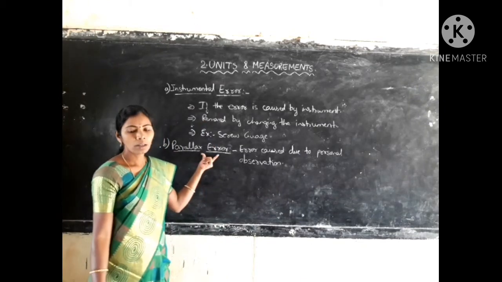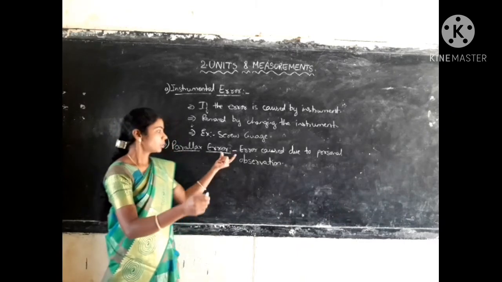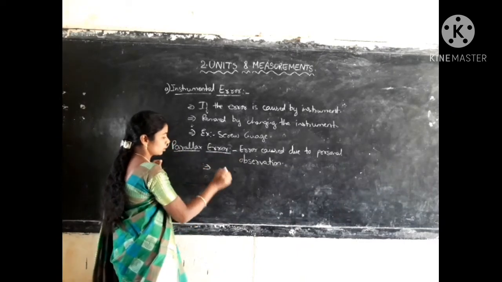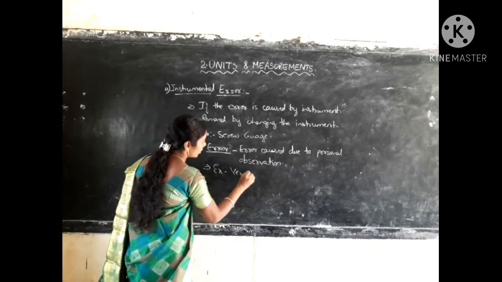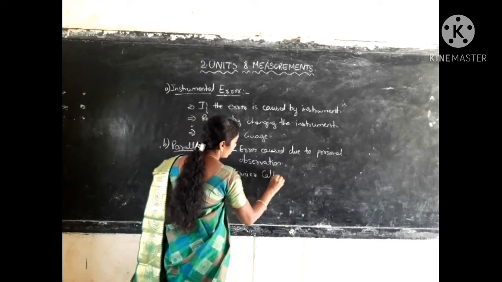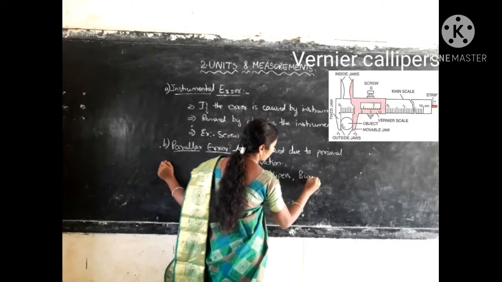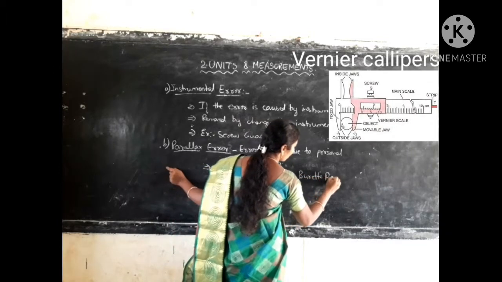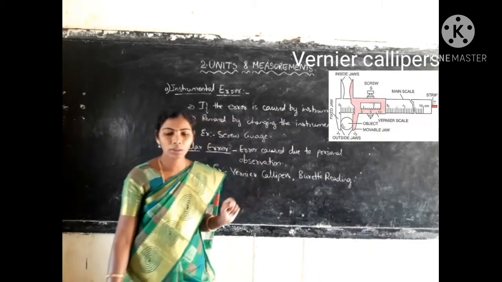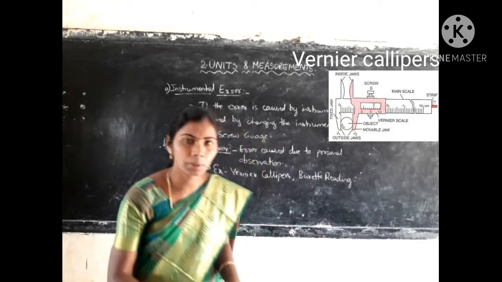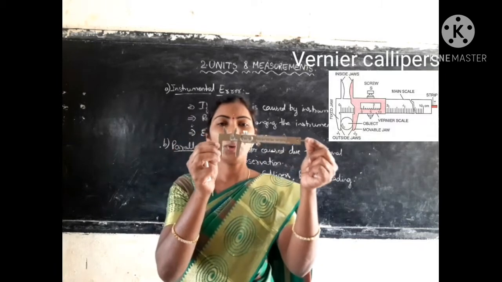That means if you are noting down any reading, we should note it down according to our eyesight level. So mostly this error is observed in instruments like vernier calipers and burette reading. Okay, so what is that reading? I'll explain. See here. So this instrument is called vernier calipers.